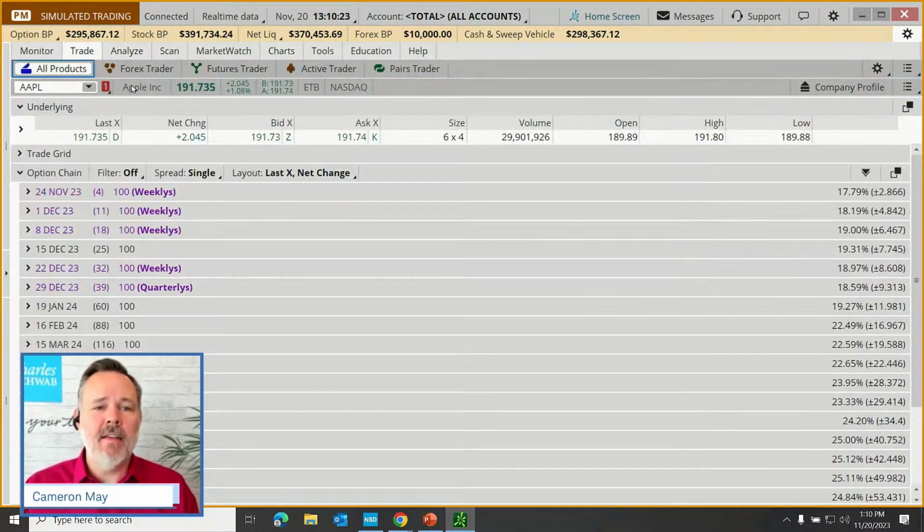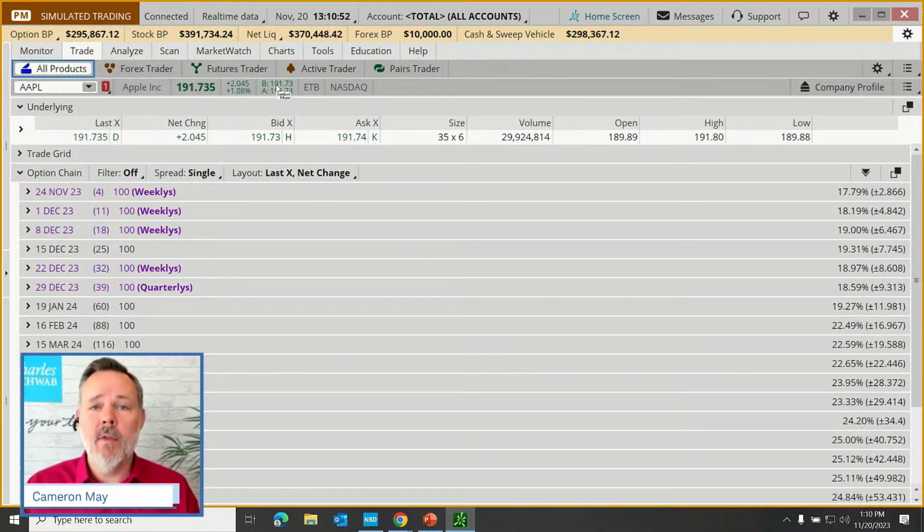To the right of that is obviously the name of the company. Then we have the current price of the underlying, that's what we'll call the company. You'll see that phrase used, underlying. That means basically the stock or whatever the symbol here is. Just to the right of that tells us how much that symbol is up or down in dollar amount or percentages. To the right here, we have B and A.